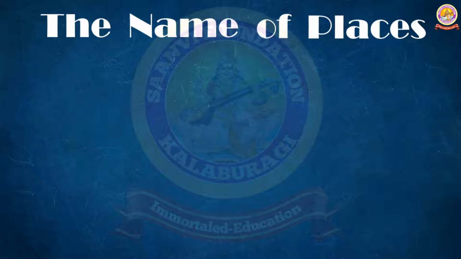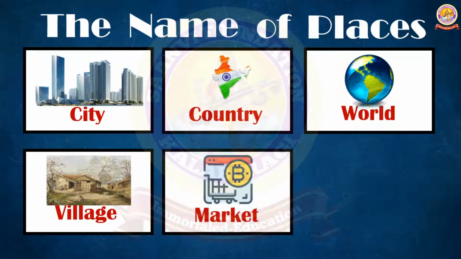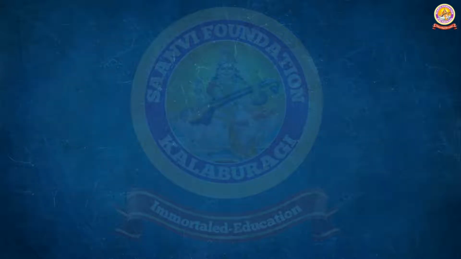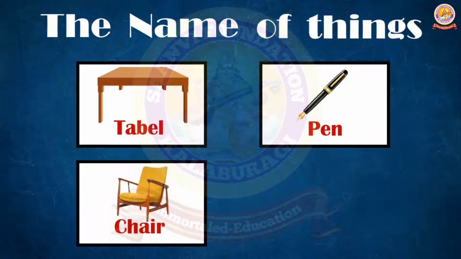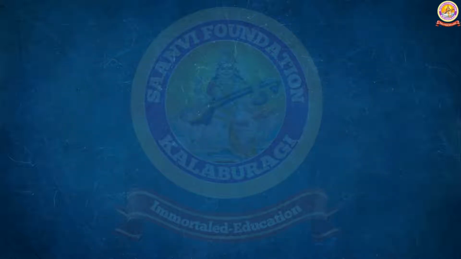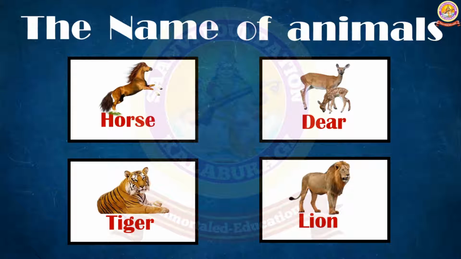For example, the names of places: city, country, world, village, market, town. These are all commonly used, therefore they are considered common nouns. Next example, the names of things: table, pen, chair, glass, and names of animals: horse, deer, tiger, lion, etc. So these are all considered common nouns.